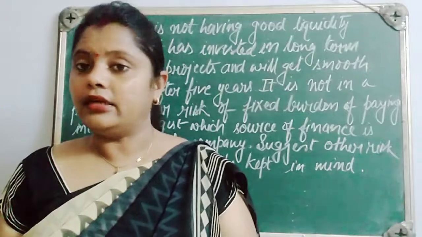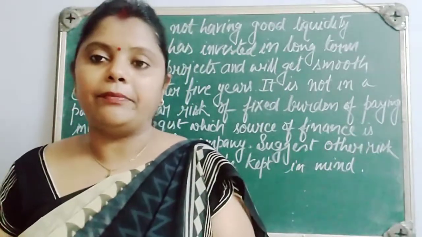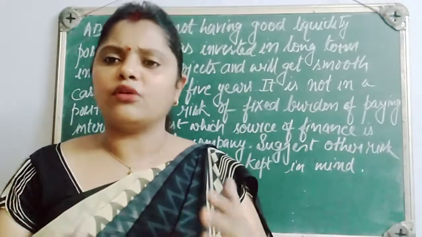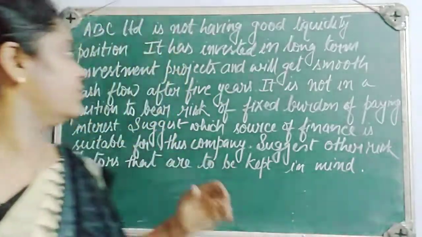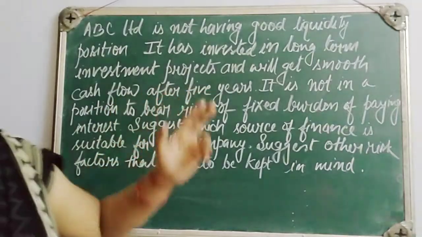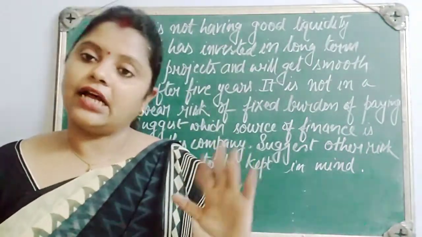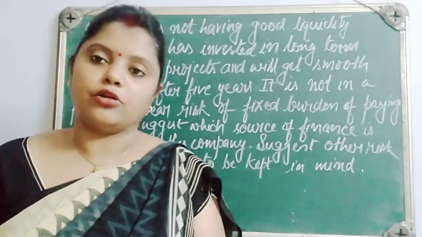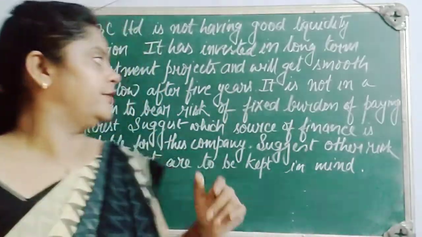So currently the liquidity position is not good, but in future the situation will be better when the investment becomes fruitful, and after 5 years or more the money will come to the company. It will get smooth cash flow after 5 years. As I told you, long term means at least 5 years. If it is 5 years or more, it will be counted as long term. So after 5 years the cash will start to come into the company.